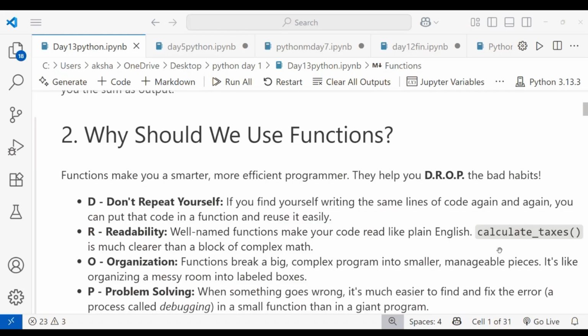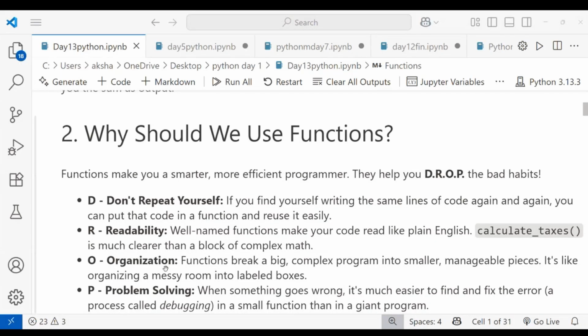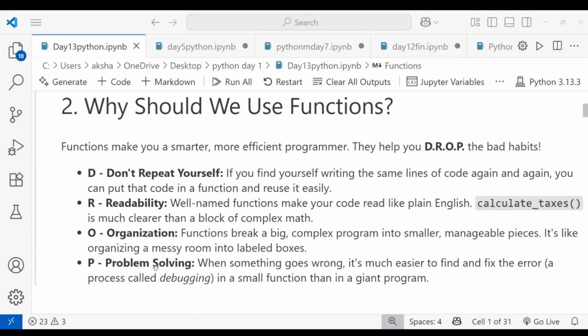And next is organization. Organization means a function breaks a big, complex program into smaller manageable pieces, like organizing a messy room into labeled boxes. Then comes problem solving. When something goes wrong, it is much easier to find and fix the error. That process is called debugging.